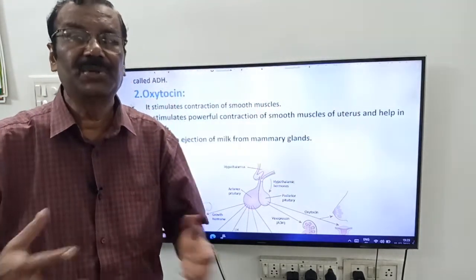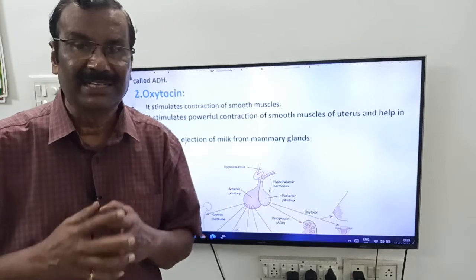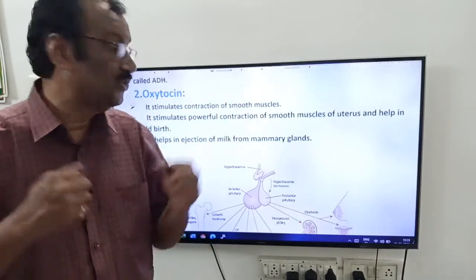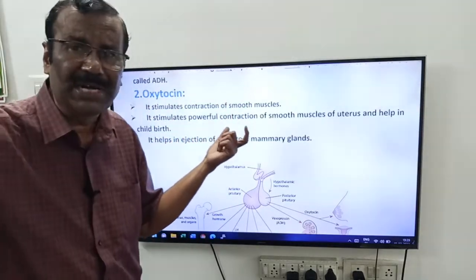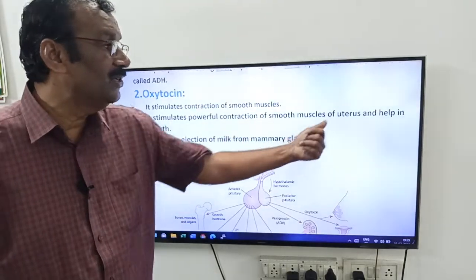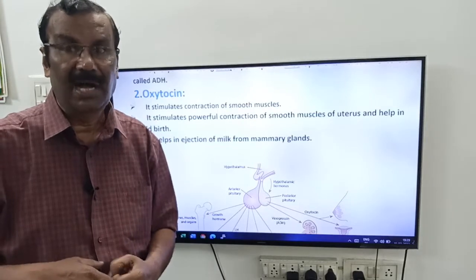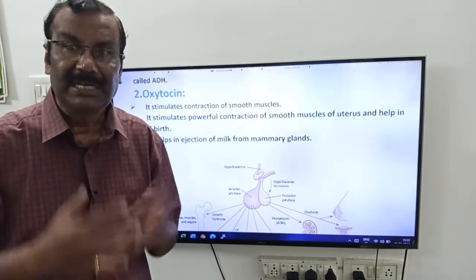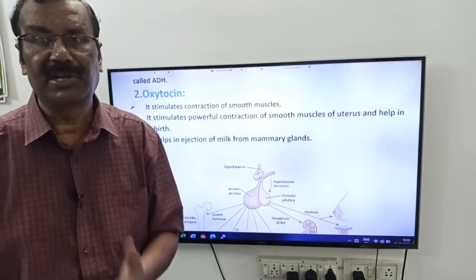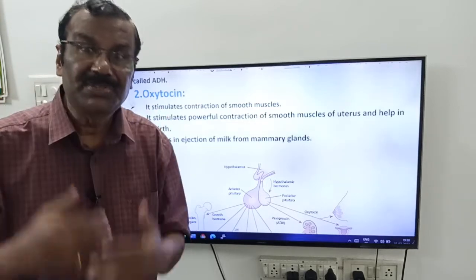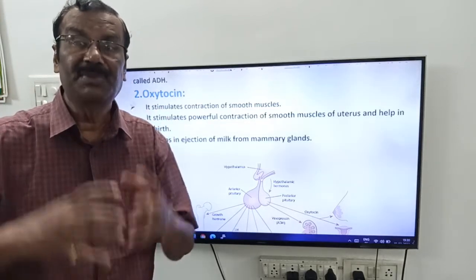At the time of parturition, at the time of delivery, oxytocin stimulates powerful contraction of smooth muscles of the uterus. Embryo develops in the uterus. After the gestation period, it has to come out. That is called parturition or childbirth. At the time of childbirth, the uterine muscles must contract.